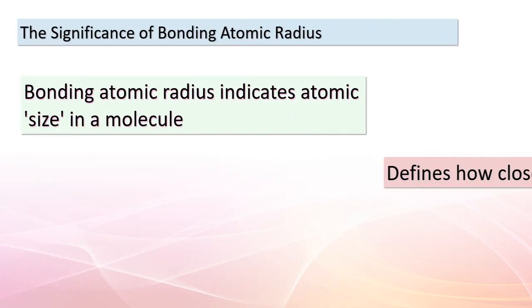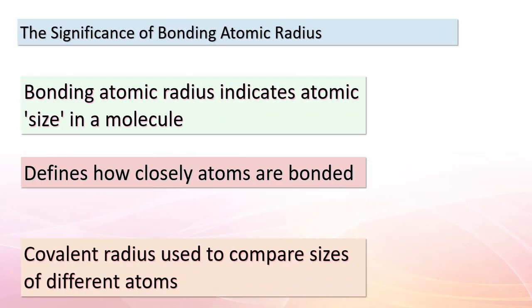Welcome back, curious minds. Let's dig deeper into the importance of the bonding atomic radius. This concept isn't just about numbers, it's a key to understanding how atoms behave within molecules. The bonding atomic radius actually helps us gauge the size of an atom within a molecule. It indicates how close atoms are when they're bonded. Think of it as a measure of their connection distance.